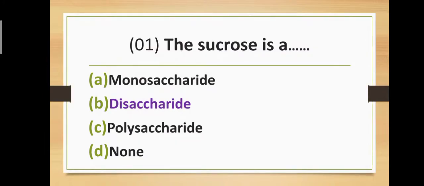Question number one. Sucrose is a: option A, monosaccharide; option B, disaccharide; option C, polysaccharide; and option D, none. The correct answer is option B, disaccharide. Sucrose is a disaccharide.